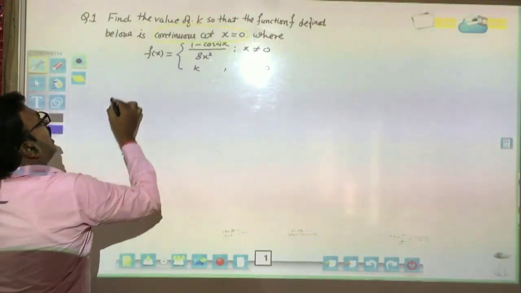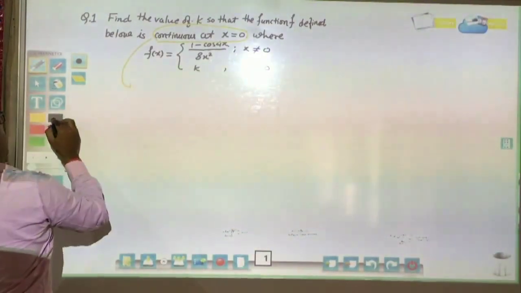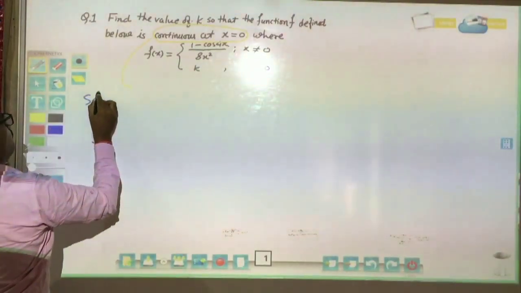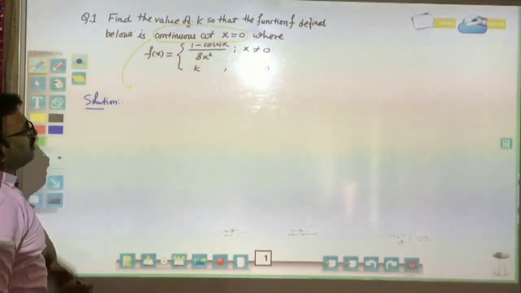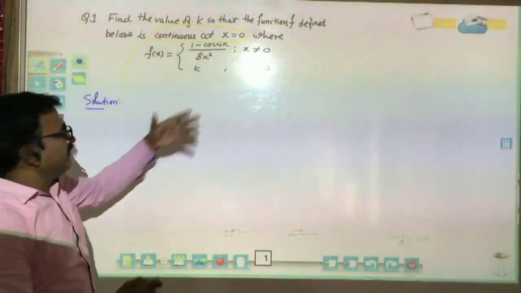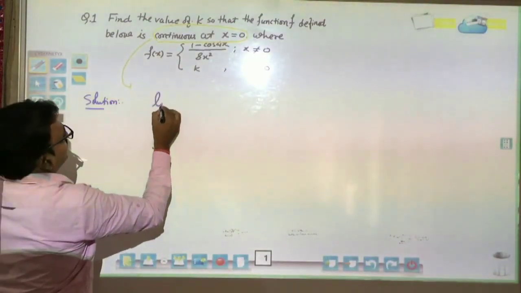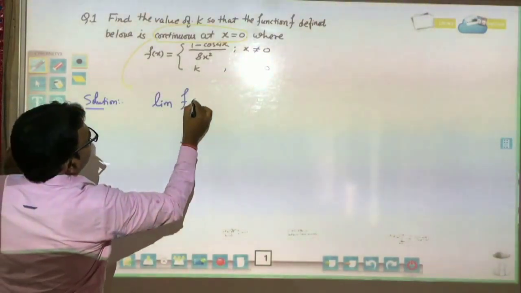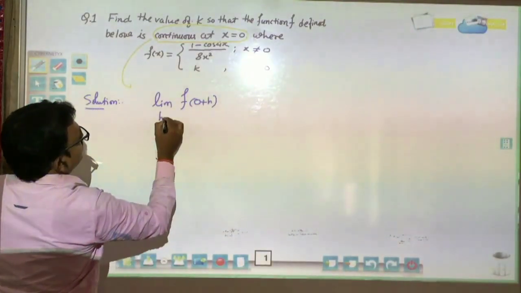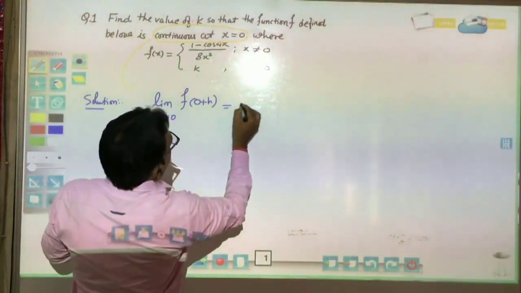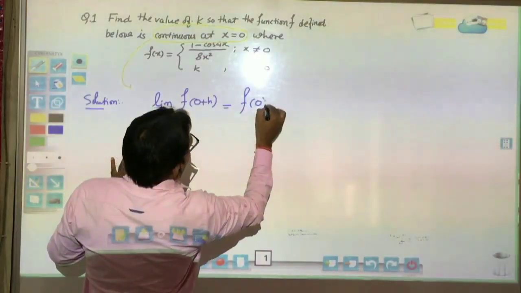It means when we write the solution, because the function is continuous, first we will write that the limit of the function as 0 plus h, h tends to 0, is definitely equal to f of 0.